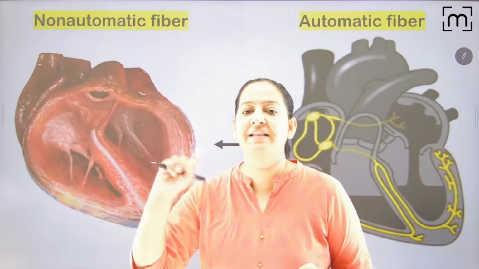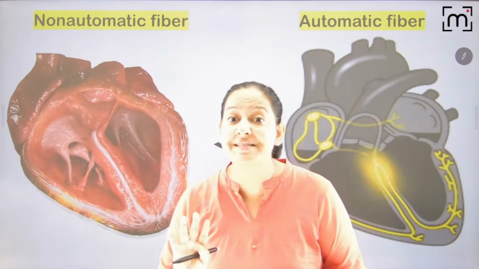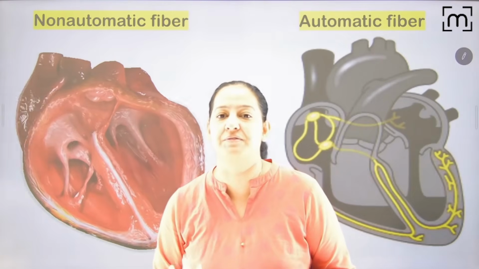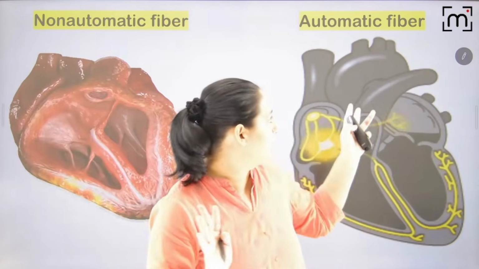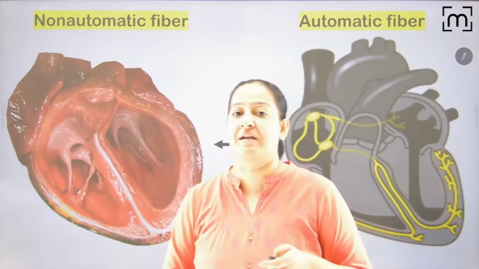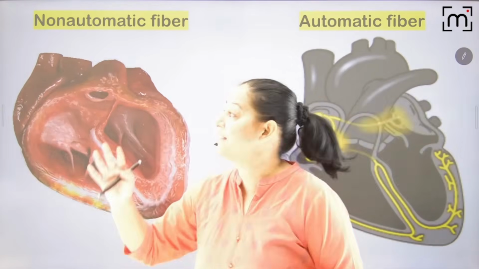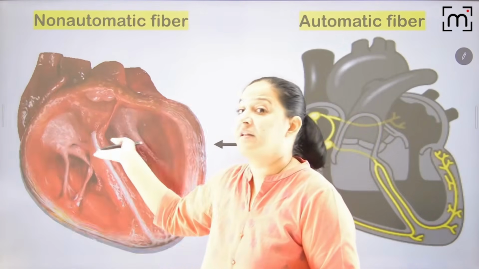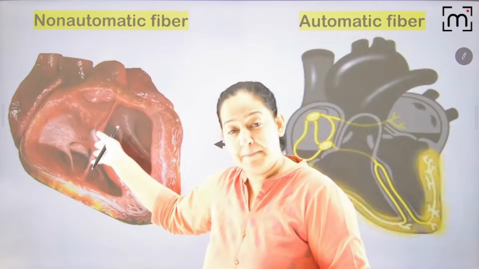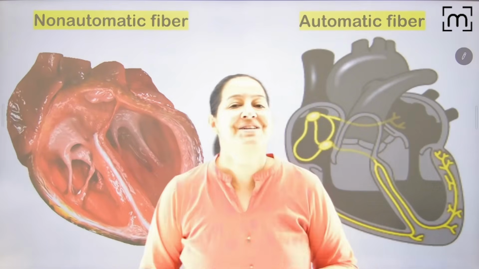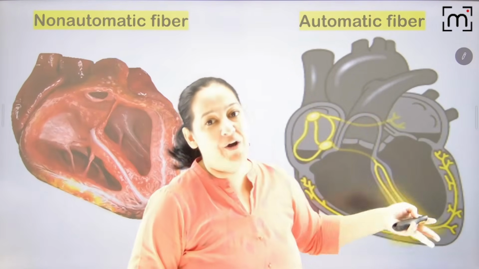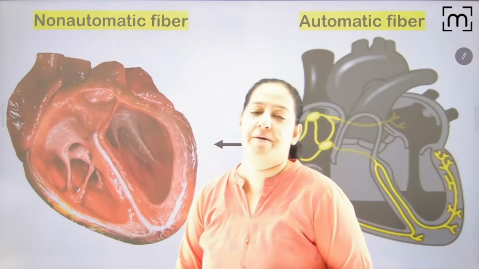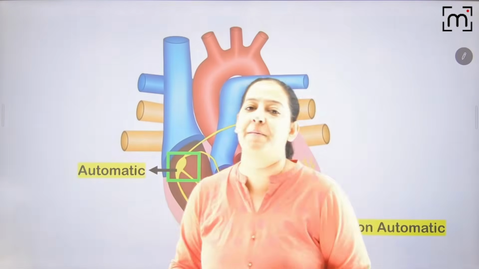Okay, so let's combine these two diagrams and make one diagram for the sake of simplicity and understanding. Now you understand what is automatic fiber and what is non-automatic fiber. These are the pacemaker, these are the contractile fiber. They can generate the impulse, they cannot generate, they can perceive, conduct the impulse and cause contraction of the heart. So this is SA node, AV node, bundle of His. This is atria and ventricular fibers. Now you got it. Let's compile the two diagrams and make it one.